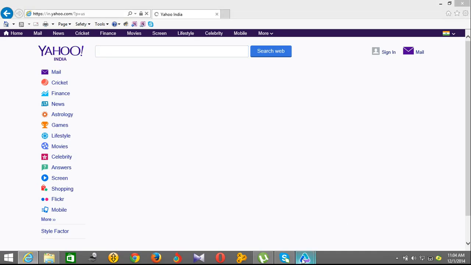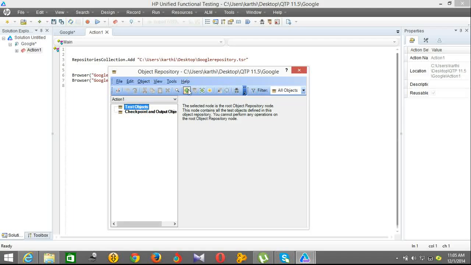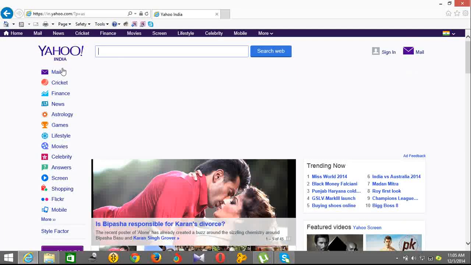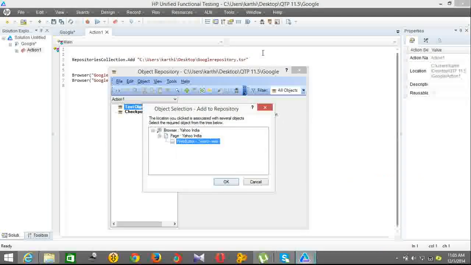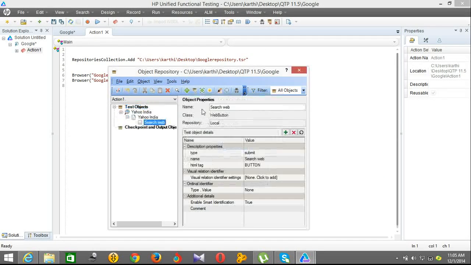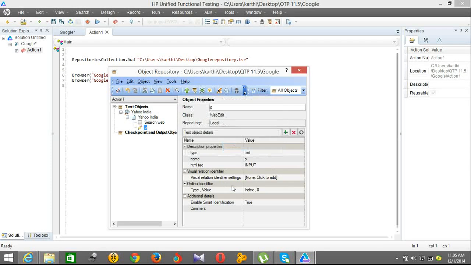So I am going to add some objects. Say for example, search Yahoo India. After that I am going to add the Yahoo page.